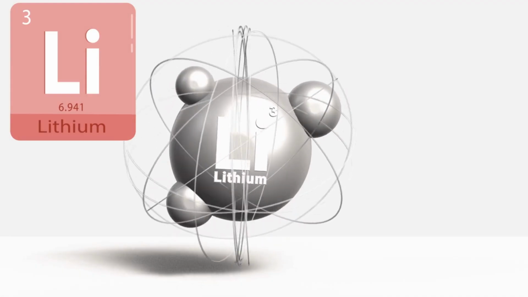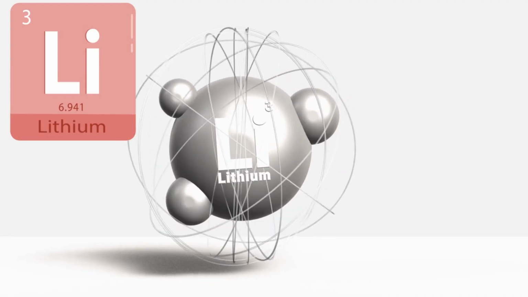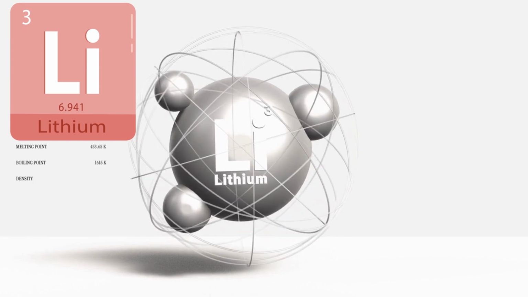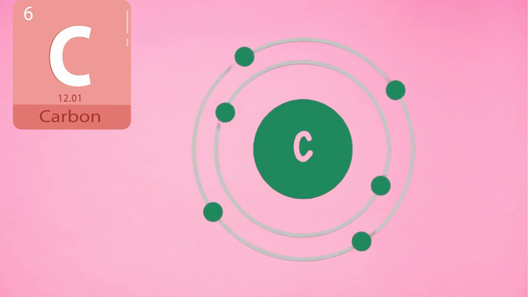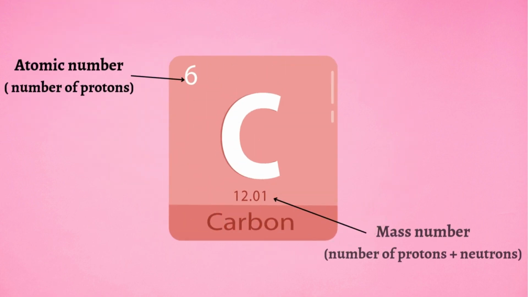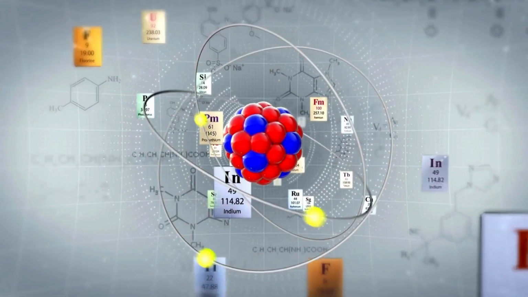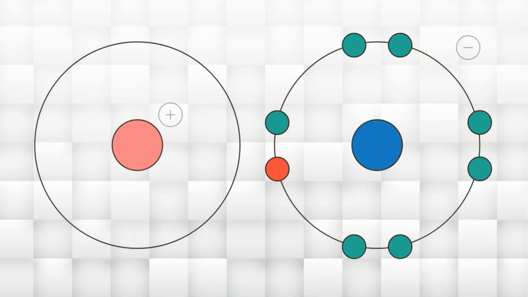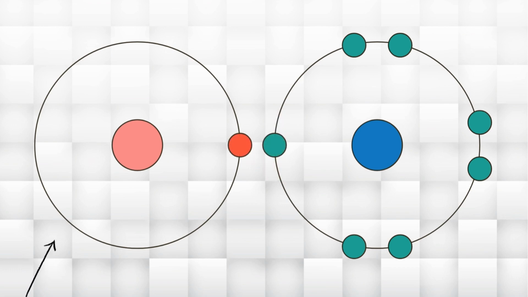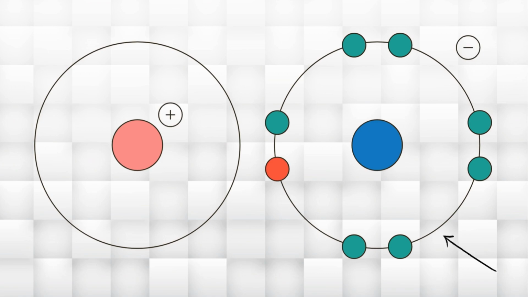The number of protons in the nucleus is called the atomic number, and it tells us which element the atom is. For example, an atom with 6 protons is always carbon. The mass number is the total of protons and neutrons combined. In a neutral atom, the number of protons equals the number of electrons. But if an atom gains or loses electrons, it becomes an ion. Lose an electron, it's a positive ion. Gain an electron, it's a negative ion.